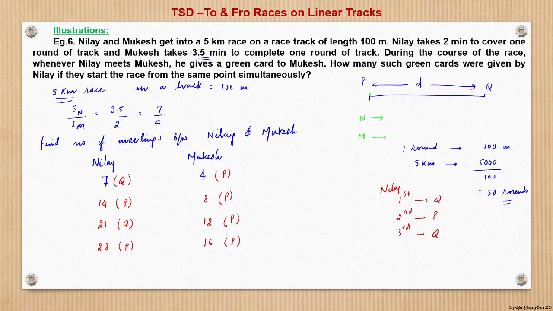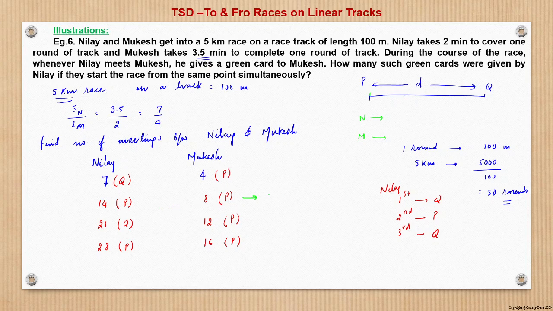Now see here what happens. In this case, both are at the same point P. At the end of the 14th round, Nilay is at P and Mukesh is also at P. So now they will both start towards Q at this point of time.